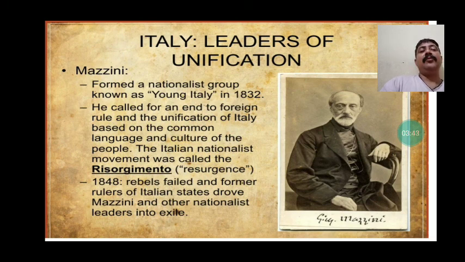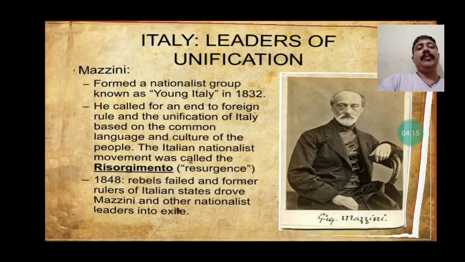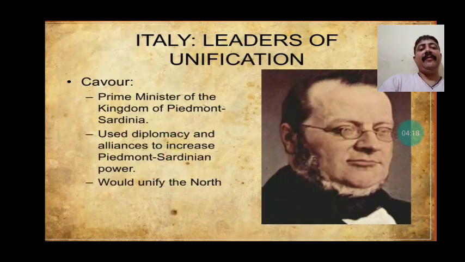He formed a nationalist group known as Young Italy in 1832, and he called for an end to foreign rule and unification of Italy based on the common language and culture of the people. As we already discussed, Italy was given to different monarchs, and Mazzini, Cavour, these all were revolutionaries. They were against the monarchy. They wanted to end the monarchy, and this is why Mazzini moved against the monarchs, and he put all his effort to remove the monarchy from Italy.